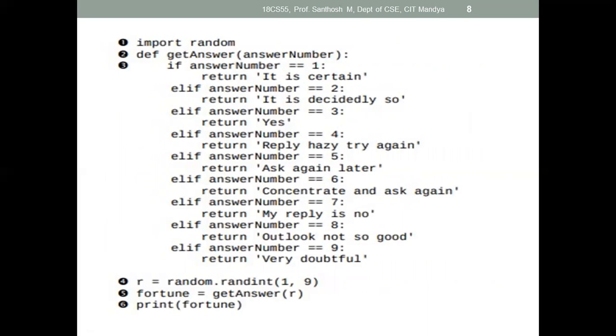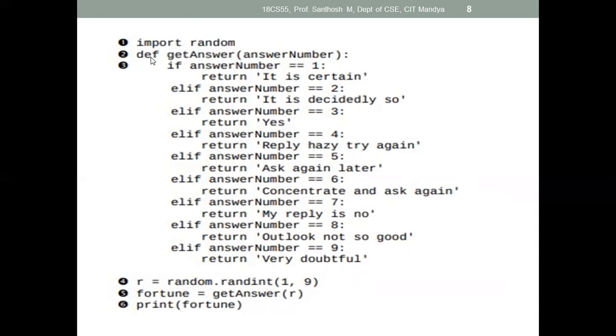So here you see, first import random. This one is a simple program to generate random numbers. For random numbers it will provide some random answers. So import random, we already know import is used to import the inbuilt packages in your Python programming. First you import random.